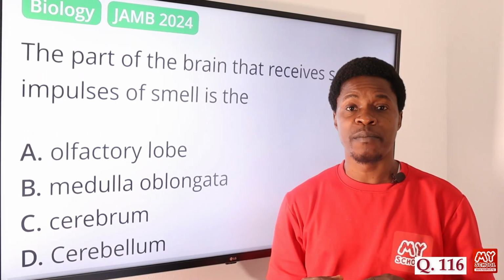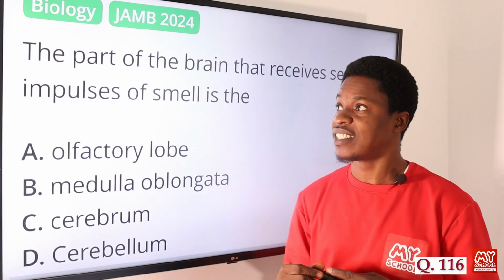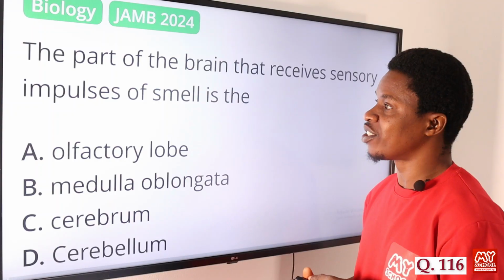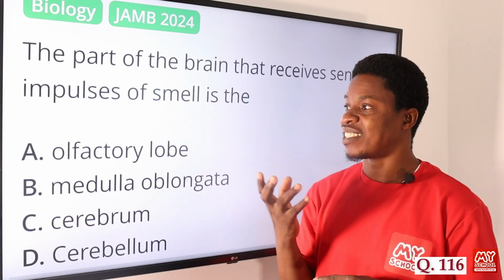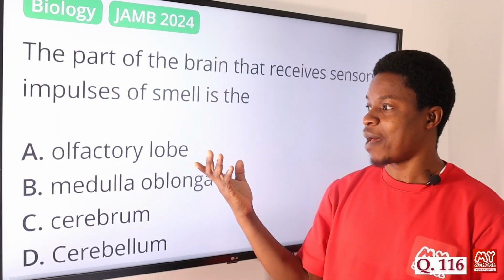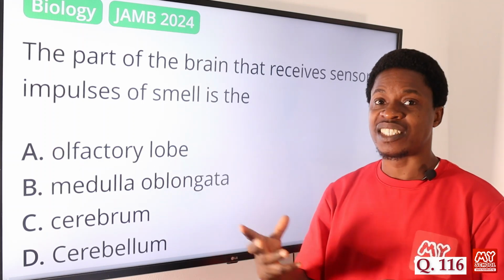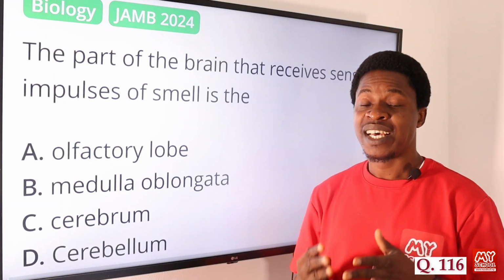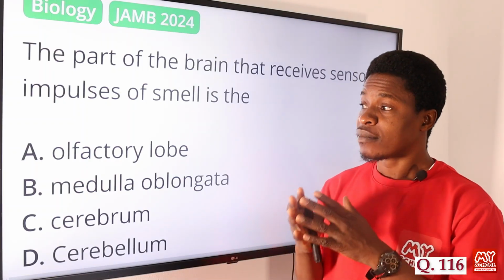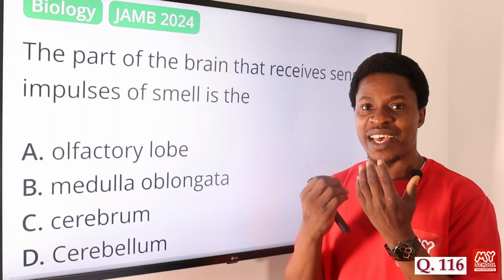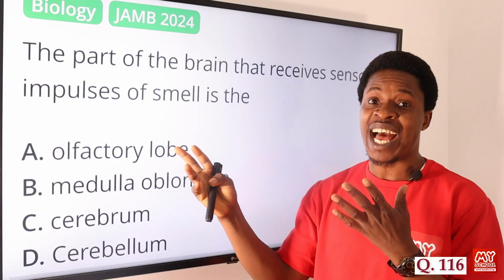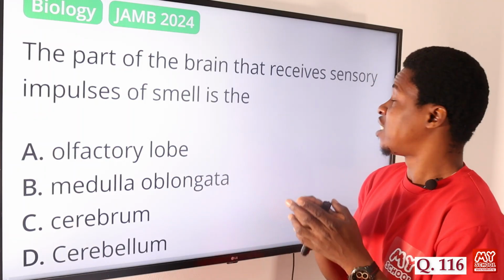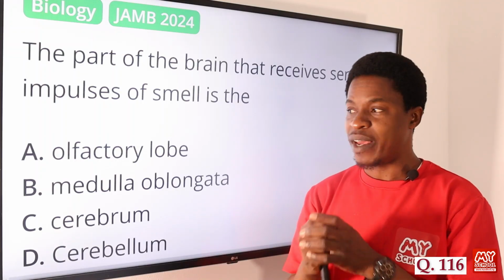Now let's move on to question number 116. The part of the brain that receives sensory impulses of smell is the what? Option A says olfactory lobe. The olfactory lobe is the part found in the brain that is responsible for the sense of smell, your ability to smell. It is connected to the brain and receives the sensory impulses of smell.